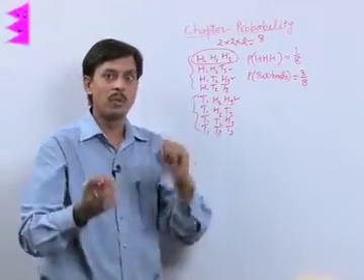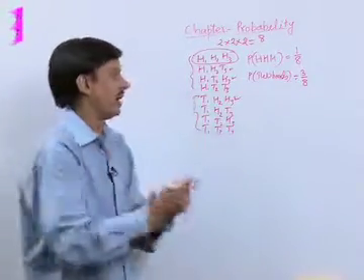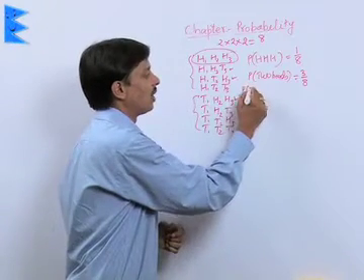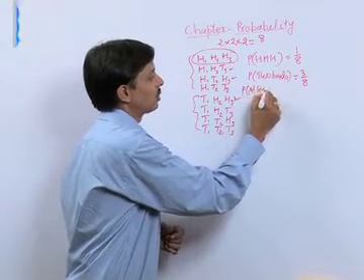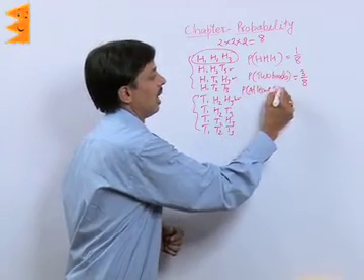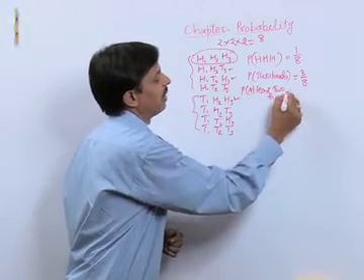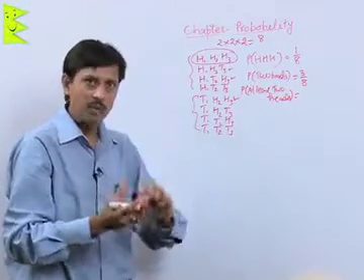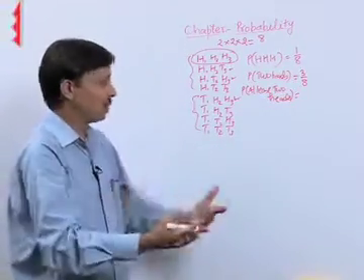Suppose the question is the probability of getting at least 2 heads. At least 2 heads are required, meaning a minimum of 2 heads, or maybe 3.